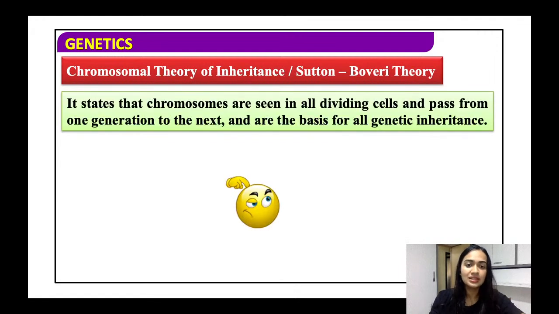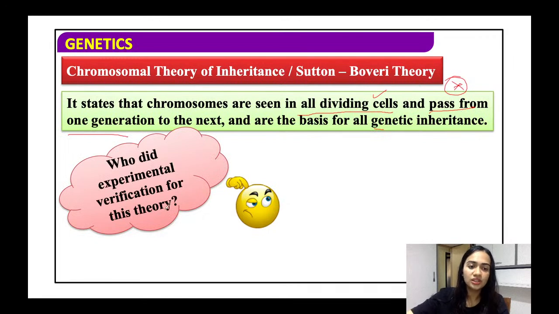It states that chromosomes are seen in all dividing cells. चromosome nucleus में होता है, और अगर कोई भी cell divide करती है sexual reproduction के केस में, तो उसके लिए एक जेनेटिक मटेरियल होना जरूरी है, और वो कैसे होता है, क्रोमोसोम से. तो it is present in all divided cells, and it will pass from one generation to another. This we will see how, and these are the basis of all genetic inheritance.